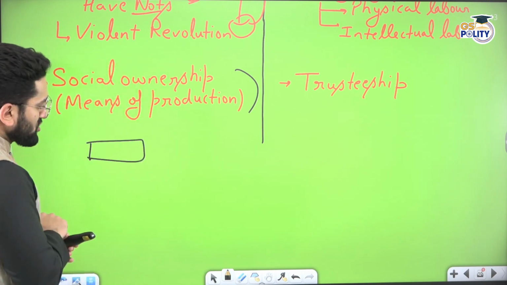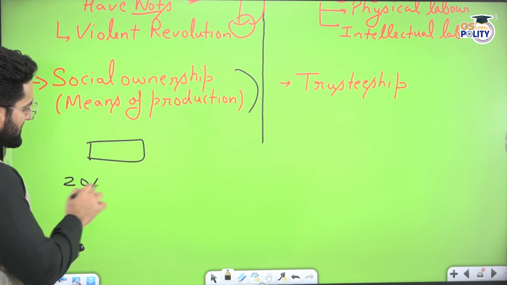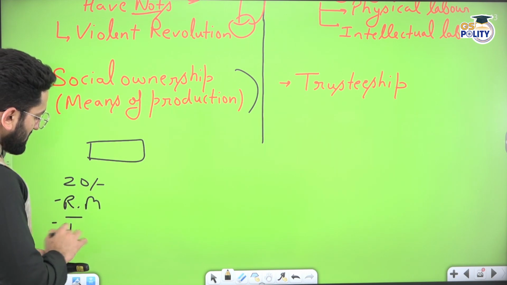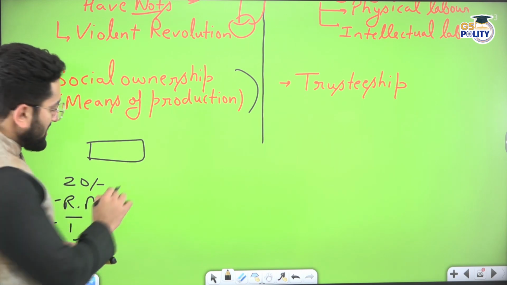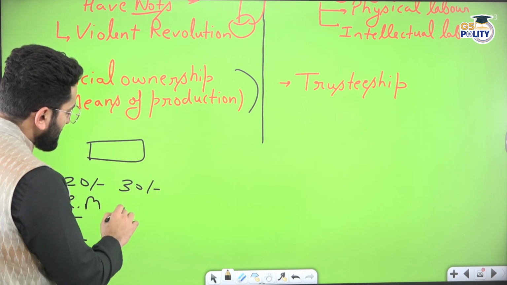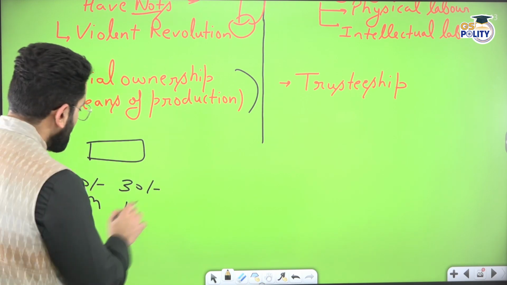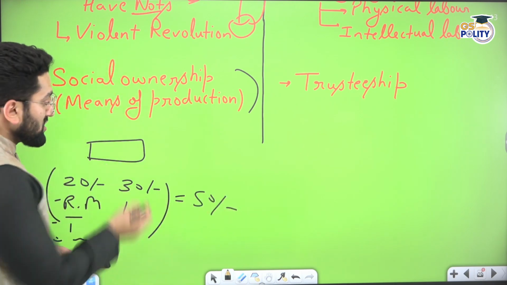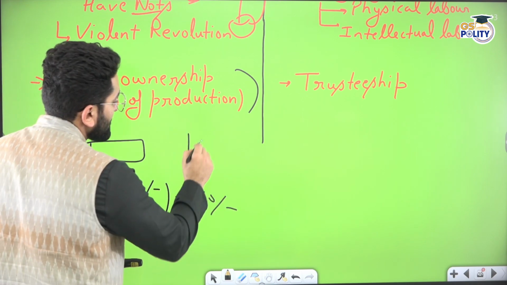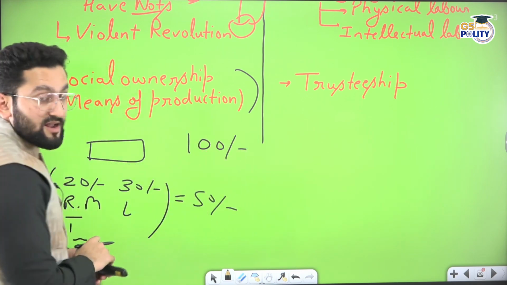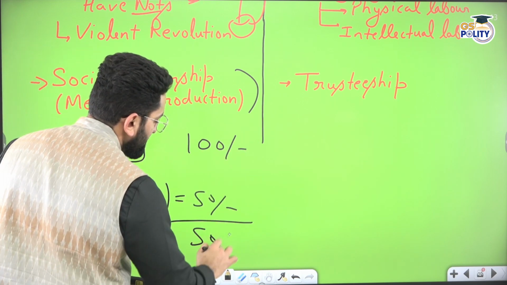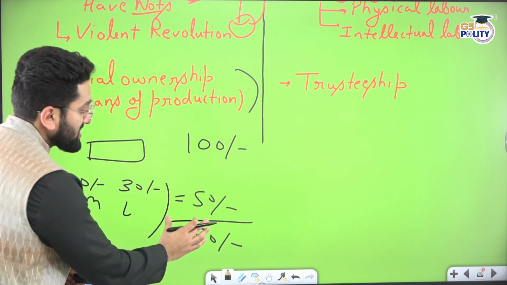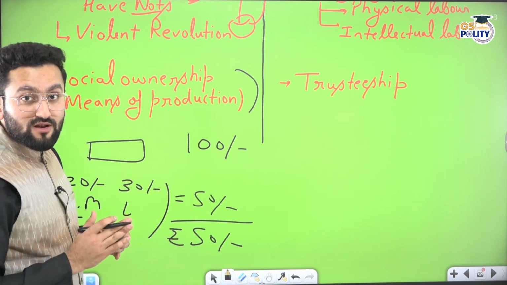And to make this remote, you have spent 20 rupees, say, on raw material, transport, etc. 30 rupees you have divided among laborers, right? So it means total cost is 50 rupees. But you have sold this particular remote for 100 rupees. Now you have earned a profit of 50 rupees, right? So now this profit is accumulated in your hand because you are the factory owner.